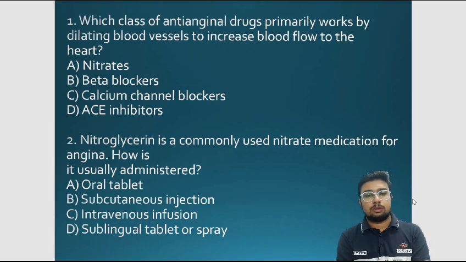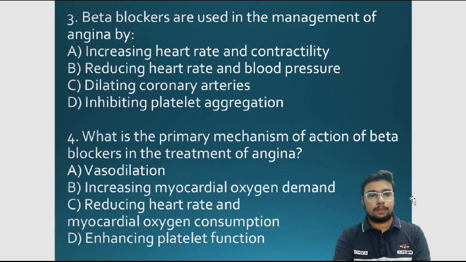The MCQs. Which class of antianginal drug primarily works by dilation of blood vessels to increase the blood flow to the heart? The answer is nitrates. Second MCQ: nitroglycerin is commonly used as a nitrate medication for angina. How is it usually administered? The answer is sublingual tablets or spray. Third one: beta blockers are used in management of angina by? The answer is reducing heart rate and blood pressure.